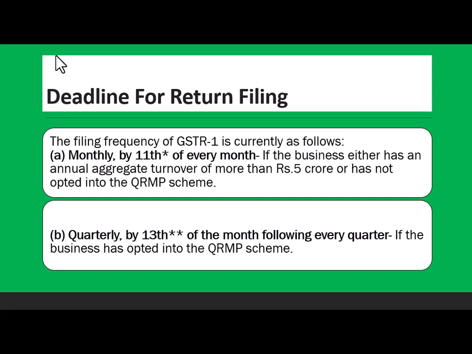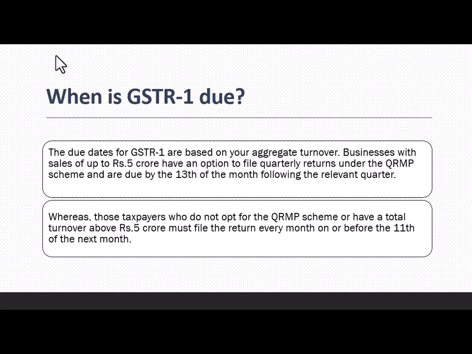Okay, आगे. Quarterly by 13th of the month following every quarter if the business has opted into the QRMP scheme. So basically, if you've gone for the quarterly, that you're going to make a quarterly payment and file returns, in that case the last date is 13th. Otherwise, the date is 11th. Okay. So this choice is by us, quarterly and monthly.